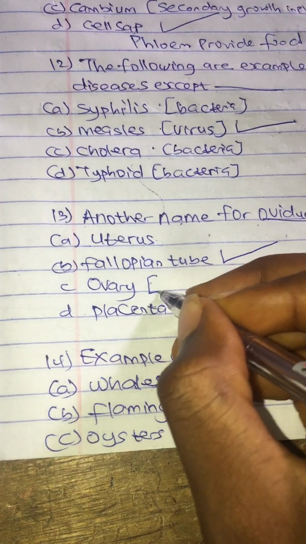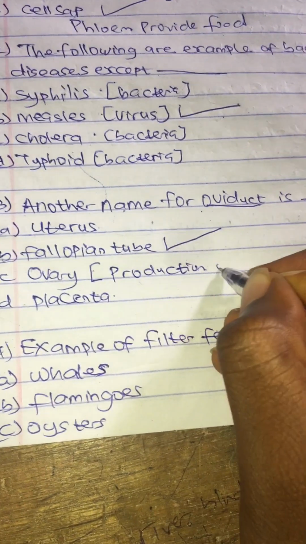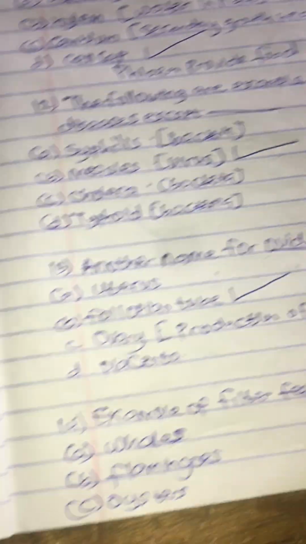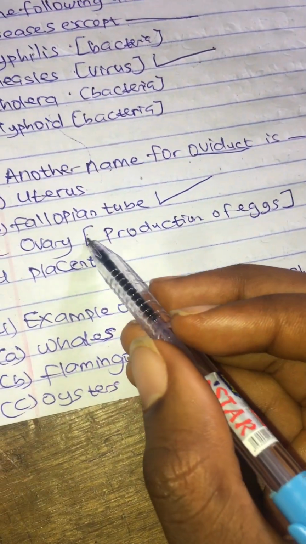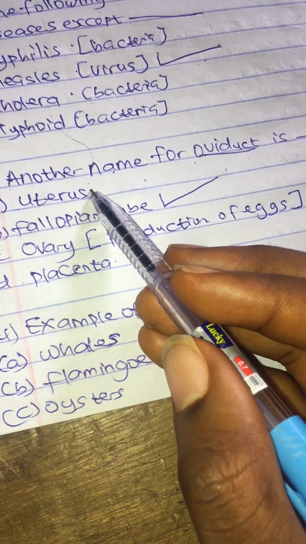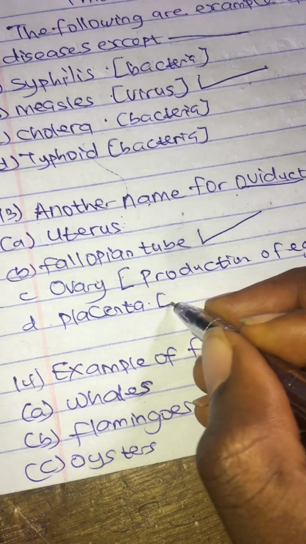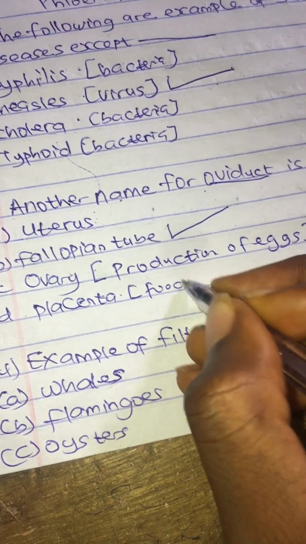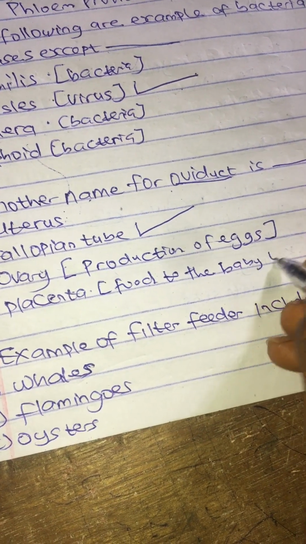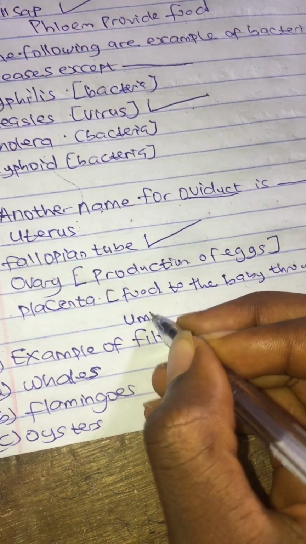Ovary is responsible for production of eggs, while placenta works in touch with the uterus and ovary in order to pass fluid to the baby through the umbilical cord.